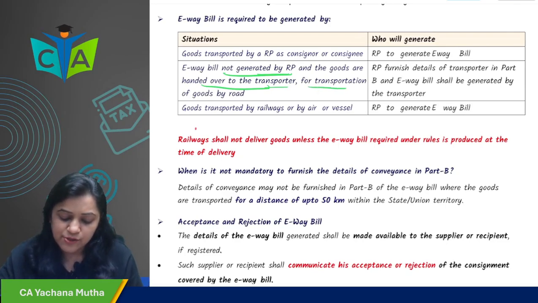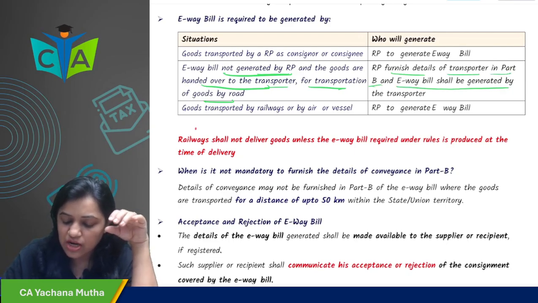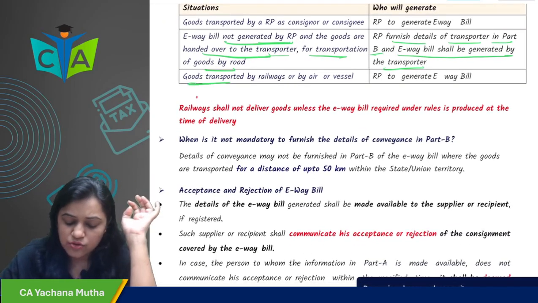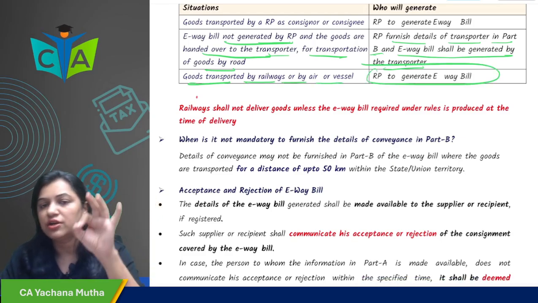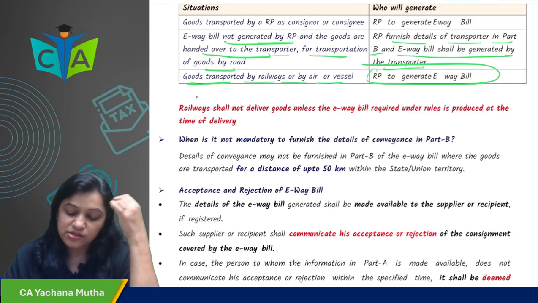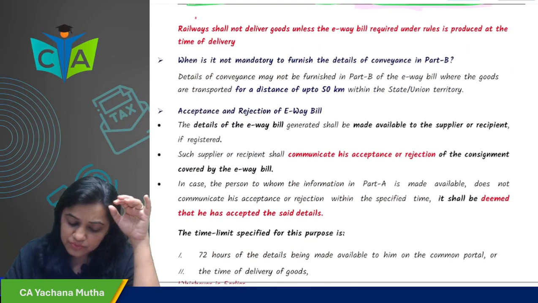Transporters. For transportation of the goods, the registered person will furnish the details of the transporter in Part B, and the e-way bill will be generated by the transporter. And if the goods are transported by railway, air, or vessel, then obviously the registered person will generate the e-way bill.